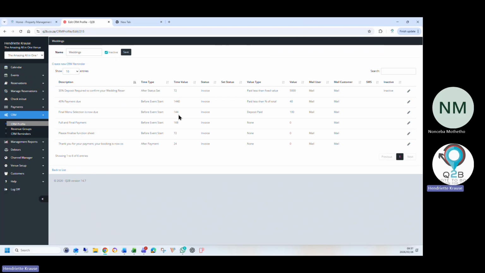You can finalize the function sheet, and the CRM will automatically run with this. You don't have to manage it. It will manage itself. And then you can also say thank you for your payment. As soon as they make a payment, the CRM can immediately communicate with them, thank you for the payment. That way, the clients don't email you and the coordinator saying, did you get my payment? The CRM can do all of that nitty-gritty work for you.